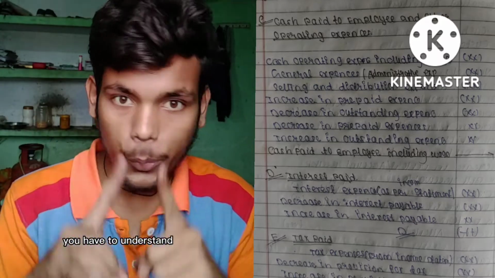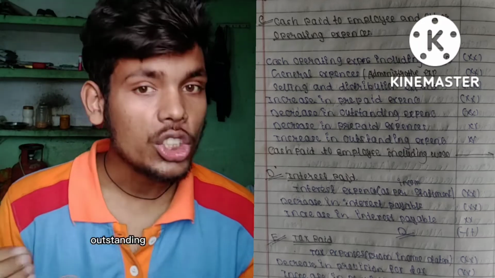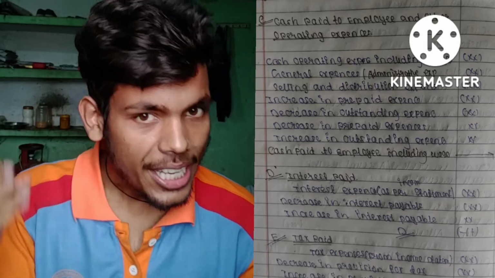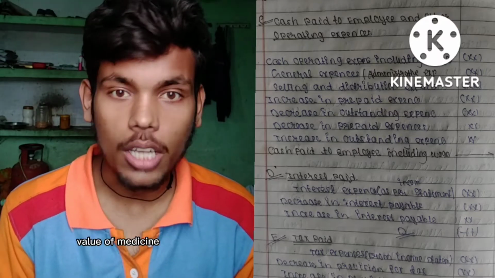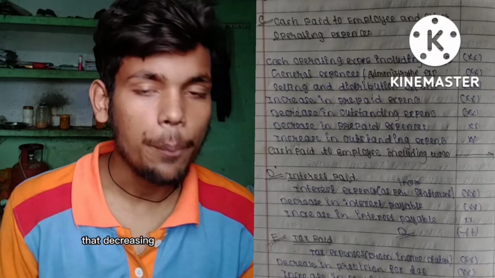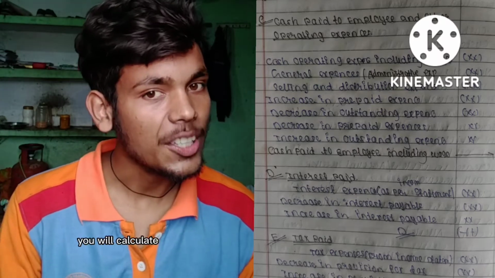your asset. You have to understand this is your asset. If your prepaid expenses is increasing, it is a negative thing. Outstanding expenses is just like a liability. If it is increasing, it is a plus point for your organization, means it is inflow for your organization. But if outstanding expenses is decreasing, that is a negative thing, that is an outflow for your organization. Okay, in this way you will calculate this thing as well.